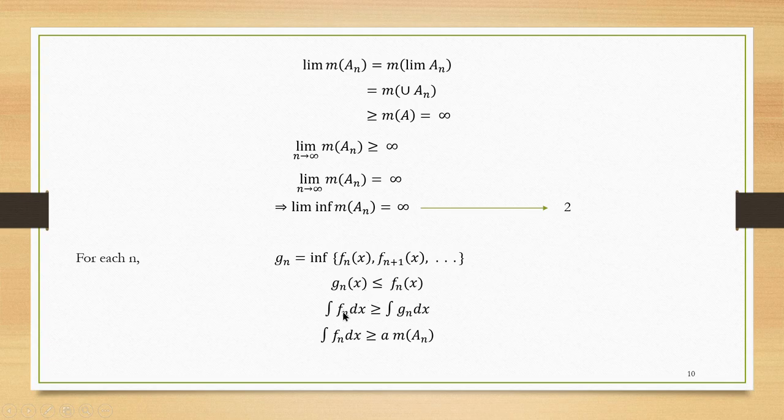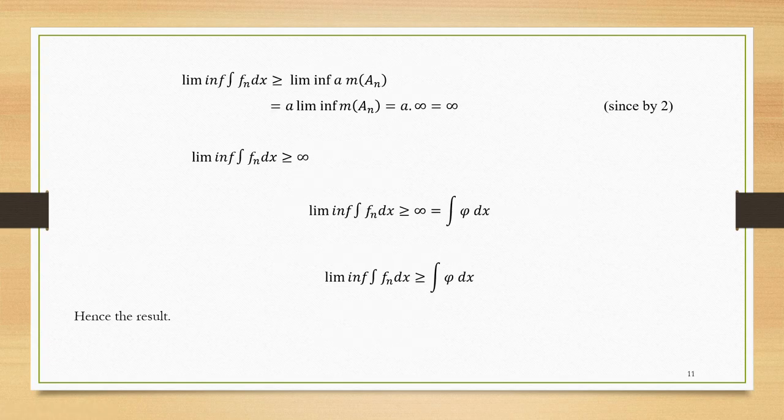So, when we apply the integral, we get the result that integral of f_n dx is greater than or equal to integral of g_n dx. Now, when we apply this x in the set A, we get the result that integral of f_n dx is greater than or equal to a times m(A_n). Now, limit infimum of integral f_n dx is greater than or equal to limit infimum of a m(A_n). Here we already calculated this limit infimum of m(A_n) value, which is infinity. Therefore, the overall value is greater than or equal to infinity.